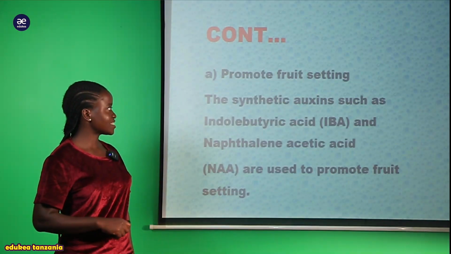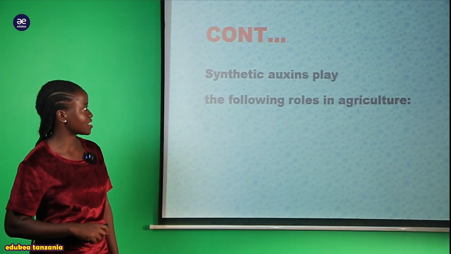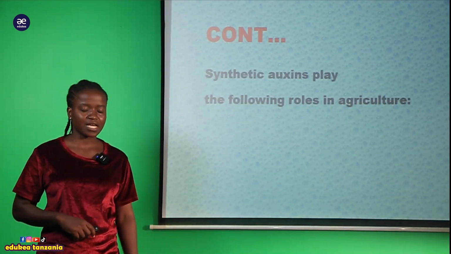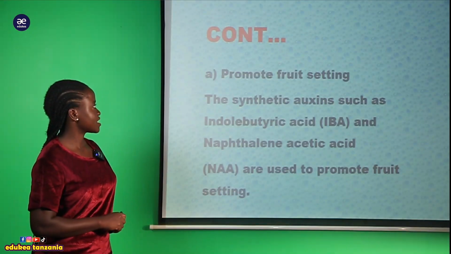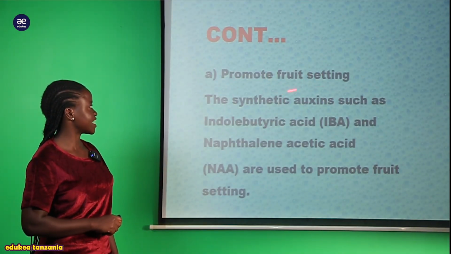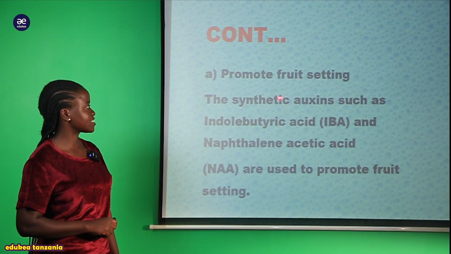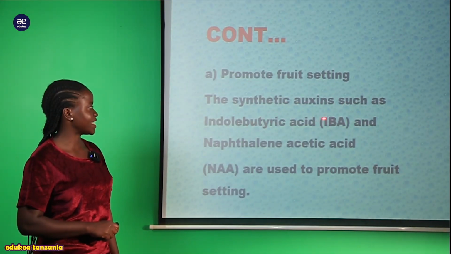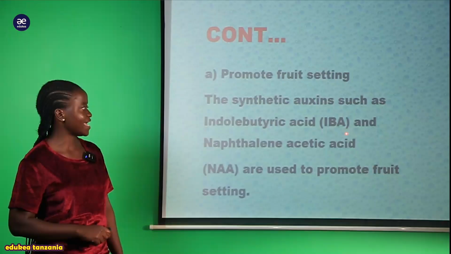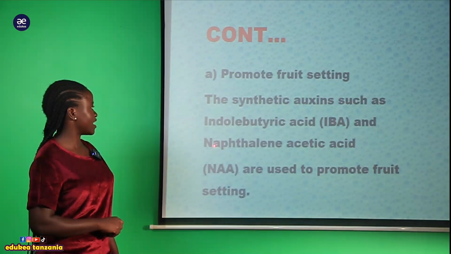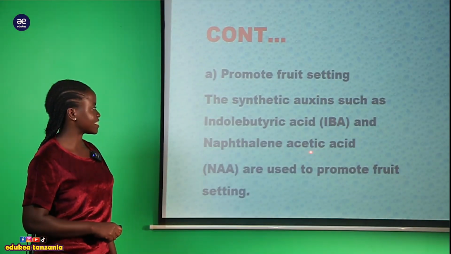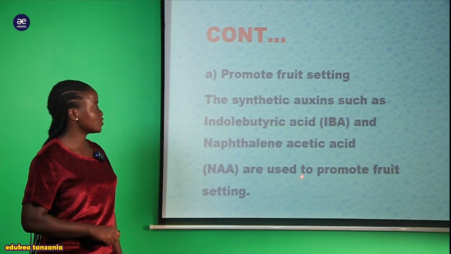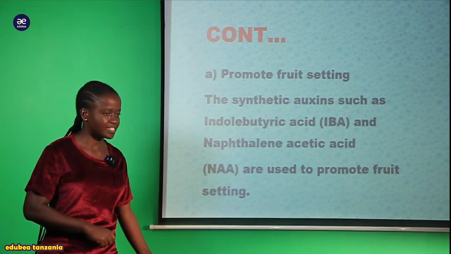How? Now the first role of synthetic auxin in agriculture, we can say that it promotes fruit setting. That is, synthetic auxins such as indolebutyric acid, that is IBA, and naphthalene acetic acid, that is NAA, are used to promote fruit setting.